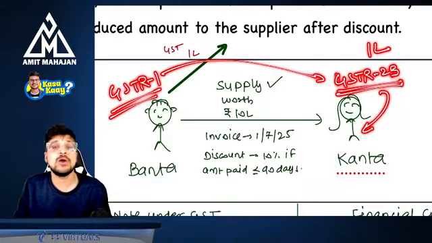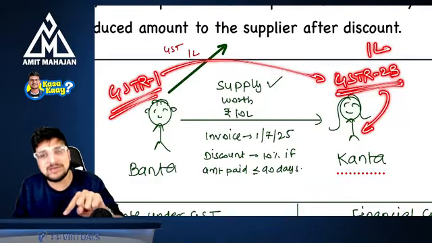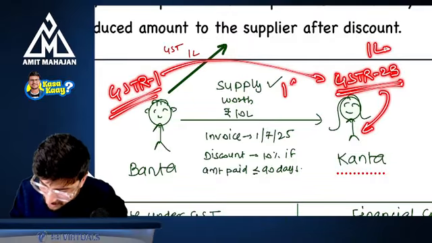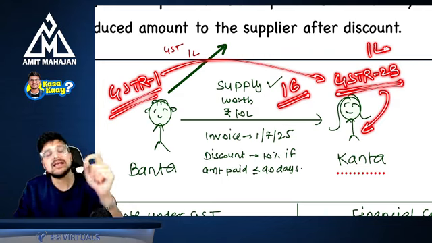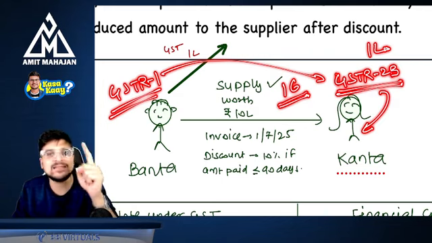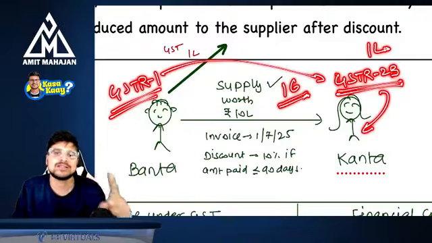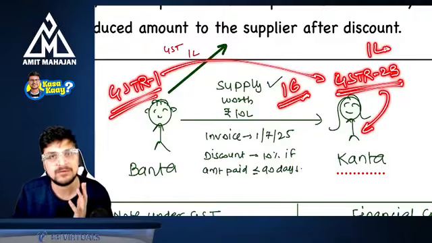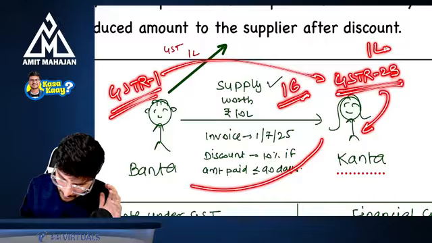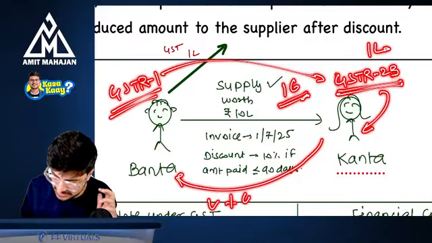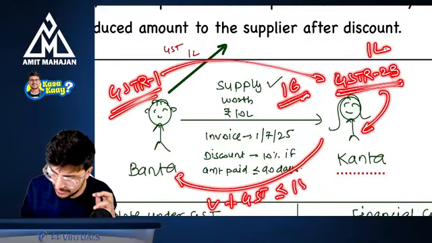Now for this also, you have already seen one concept in the ITC chapter, that there is a section called section number 16, and in section 16 there is a condition which is mentioned that the recipient can avail the ITC even though the recipient has not made a payment to the supplier, but with a condition that the recipient will make a payment of value plus GST within 180 days.